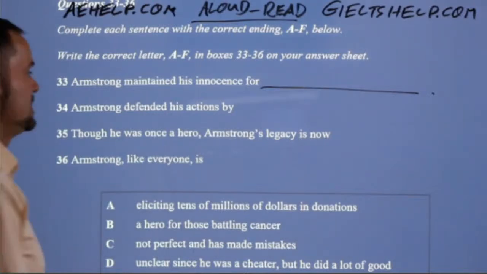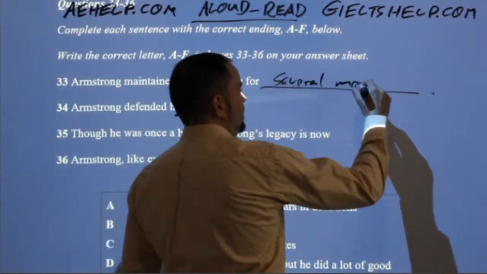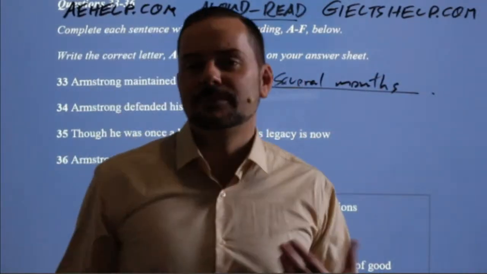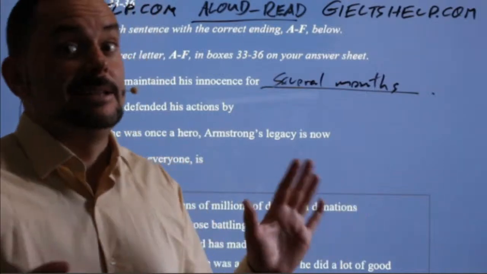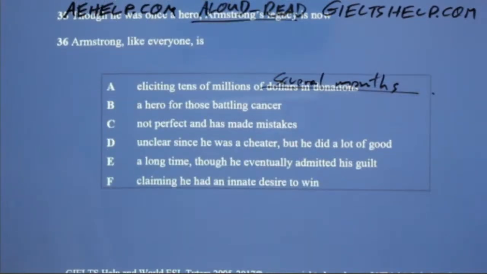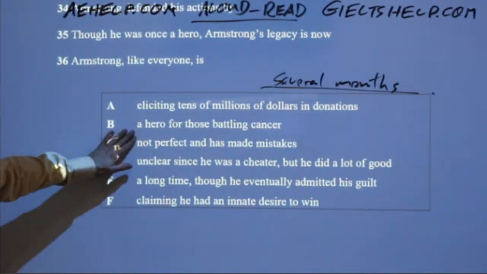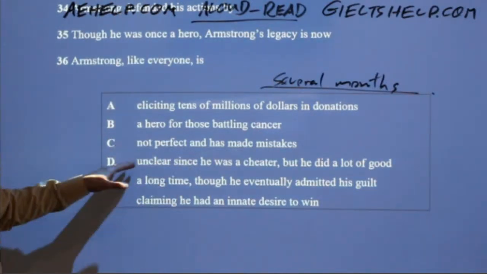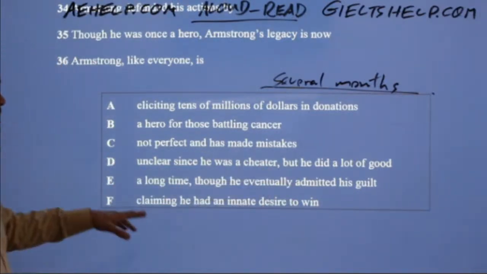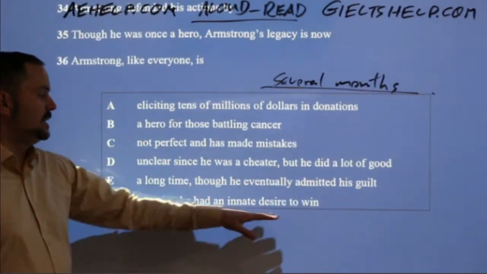Yeah, so Bekjan says several months. Yeah, I remember that in the text. So for a few months after being found cheating, he was like, but I didn't do it. And then finally he admitted. So let's see if there is something here that matches. A hero for those battling cancer, not perfect, unclear he was a cheater a long time, though he eventually admitted his guilt, claiming he had an innate desire to win.